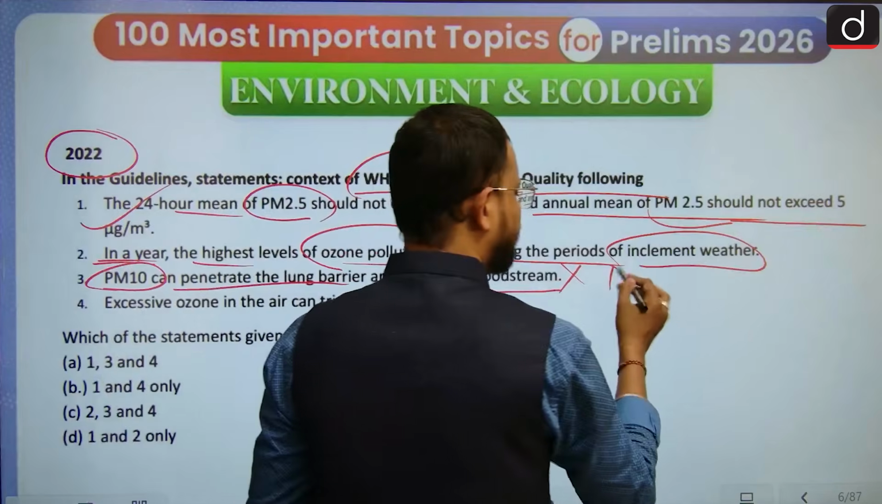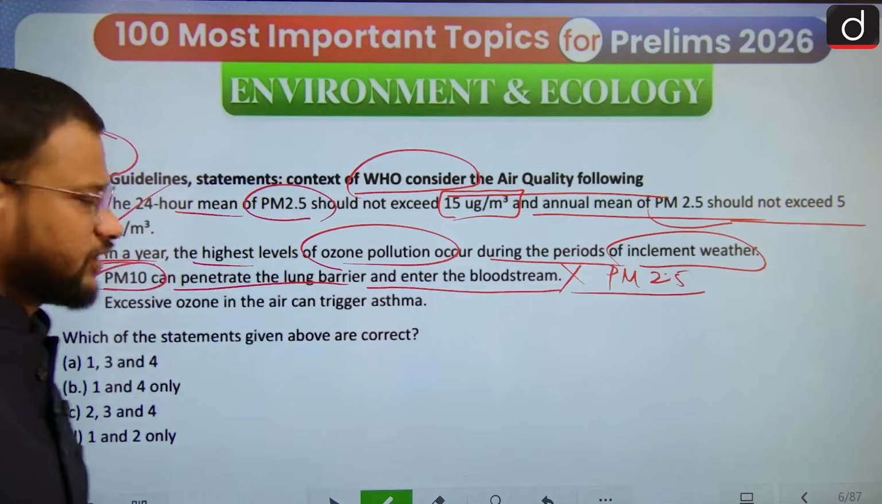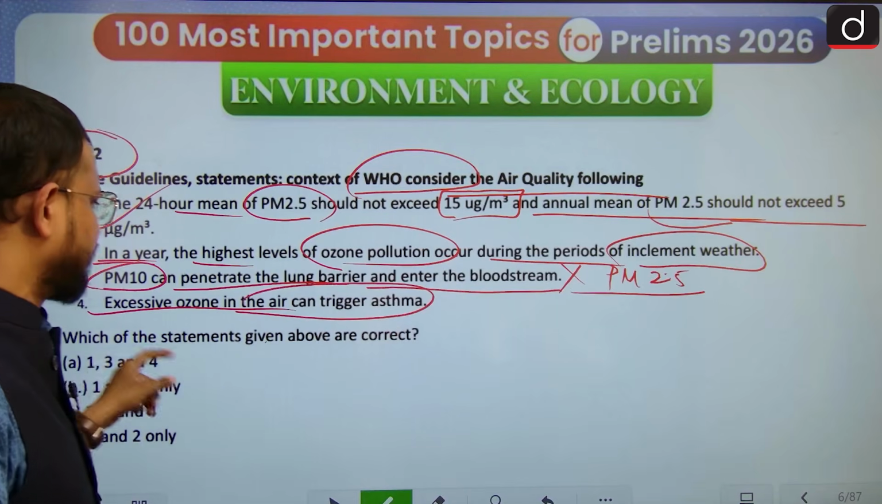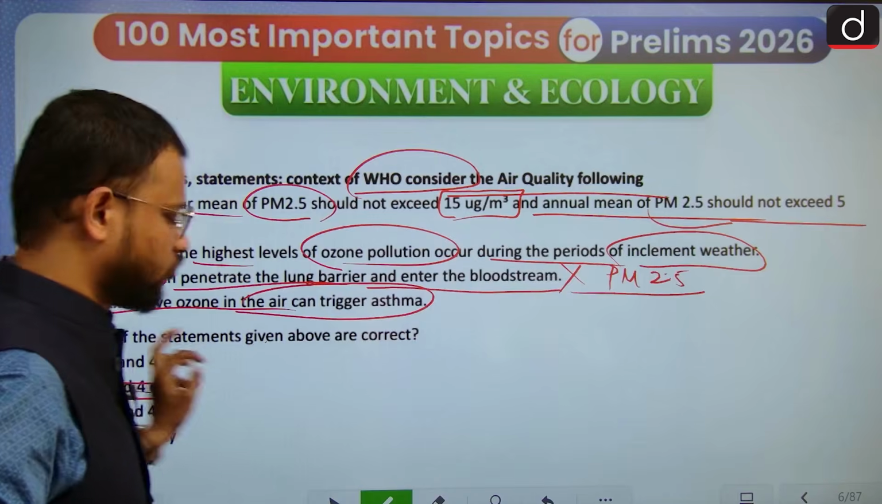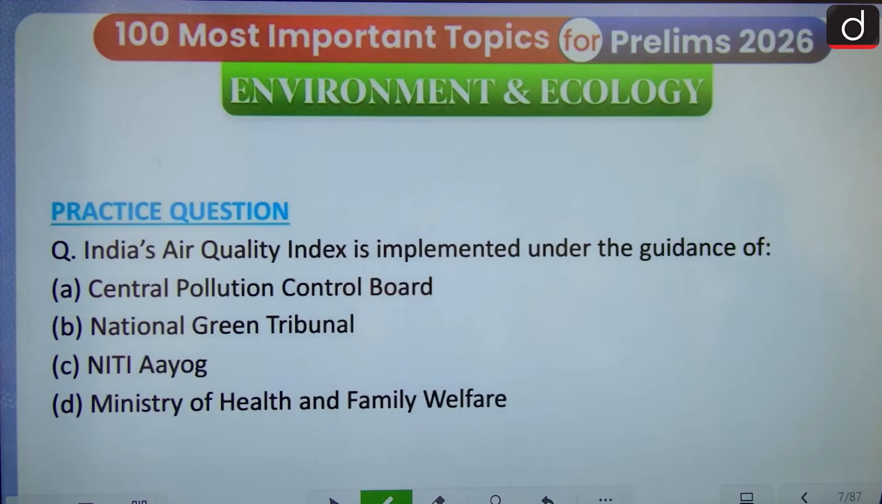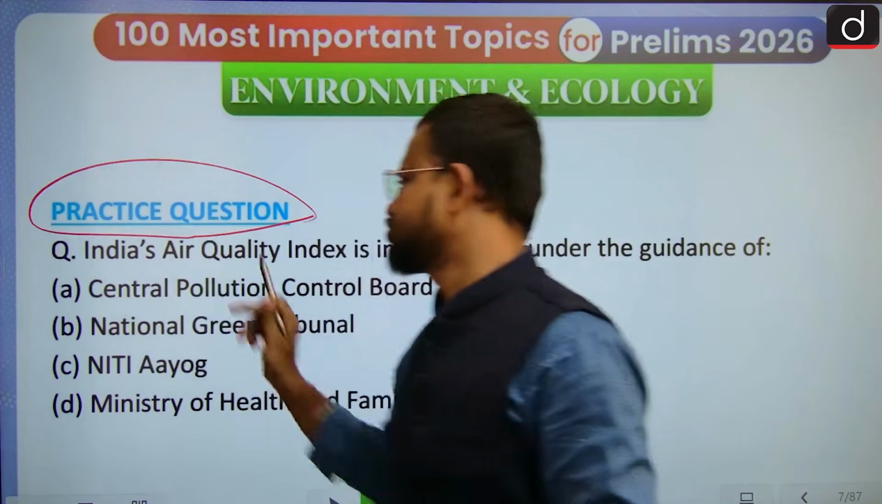No, it is PM 2.5 that enters the blood barrier and the lung itself, leading to damage. Excessive ozone in the air can cause or trigger asthma. Okay, asthma. So the answer is 1 and 4 to this question. So if you are clear with that, now here is an AQI practice question for you.